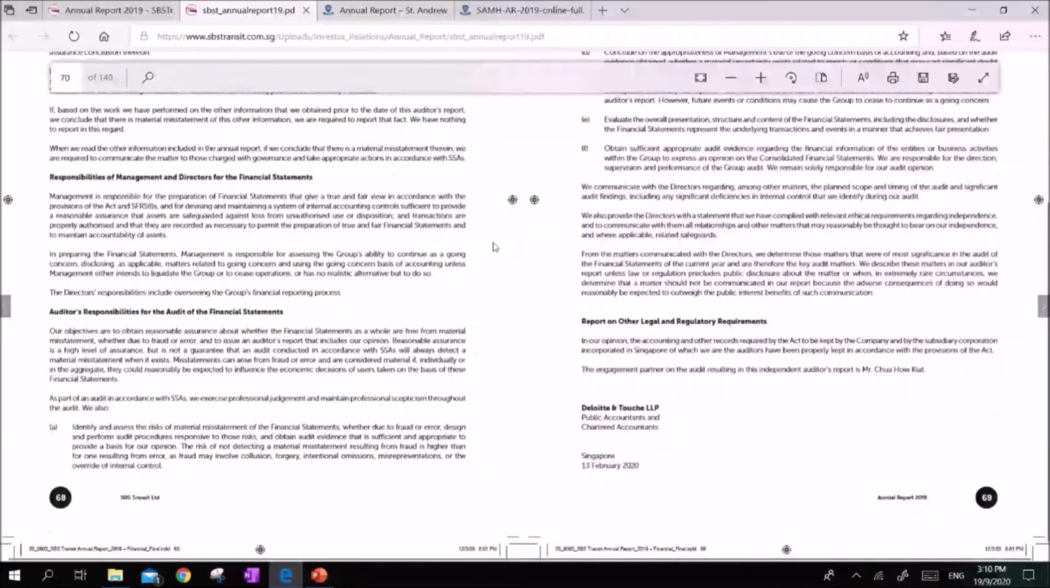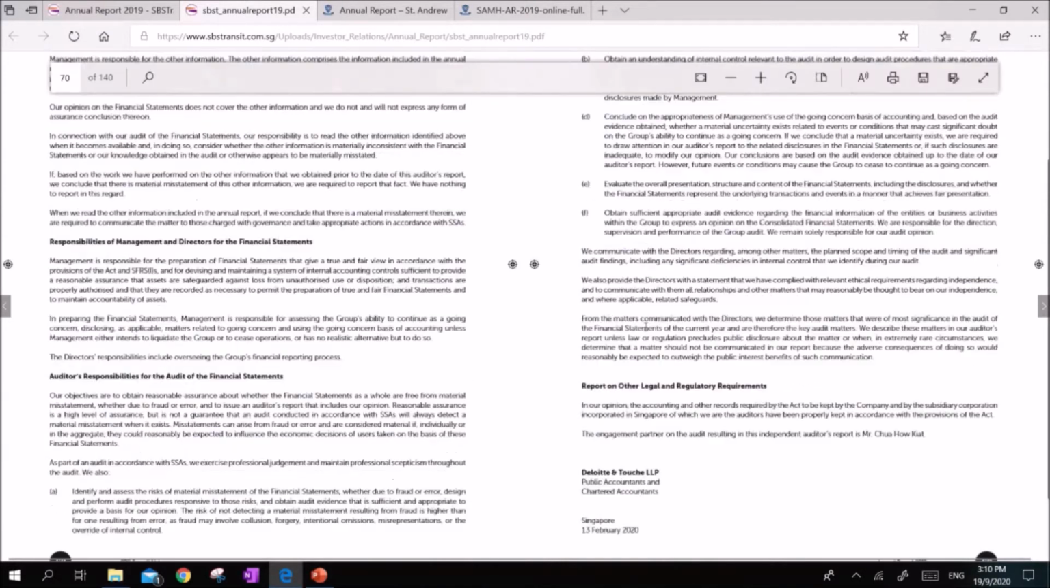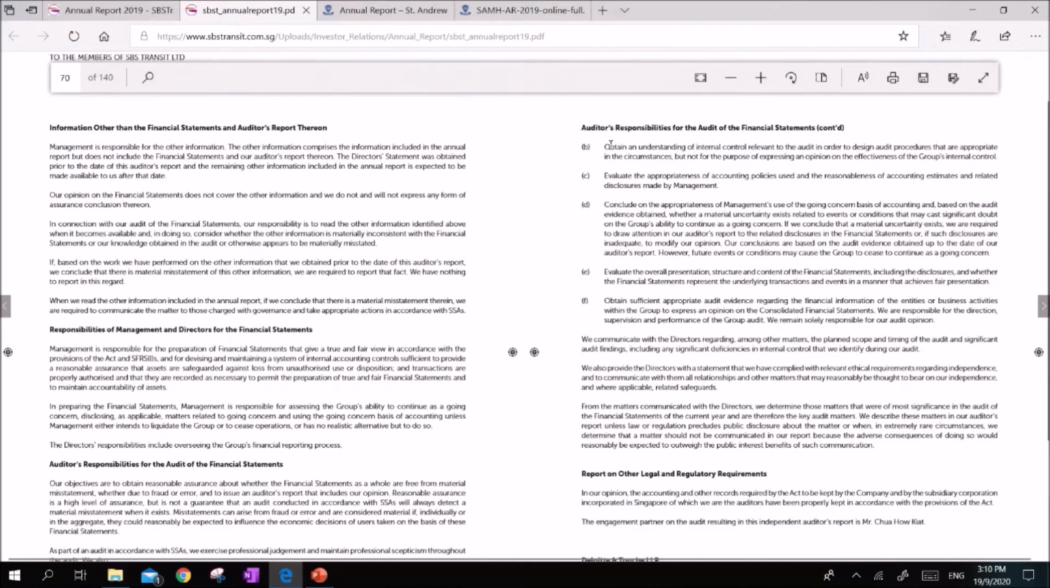Let me just zoom this in. And you can see the auditor's objective is to obtain reasonable assurance about whether the financial statement as a whole are free from material misstatement. They are also required to identify and assess the risk of material misstatement, understand the company's internal control, evaluate the appropriateness of accounting policies used, and conclude on the appropriateness of going concern.